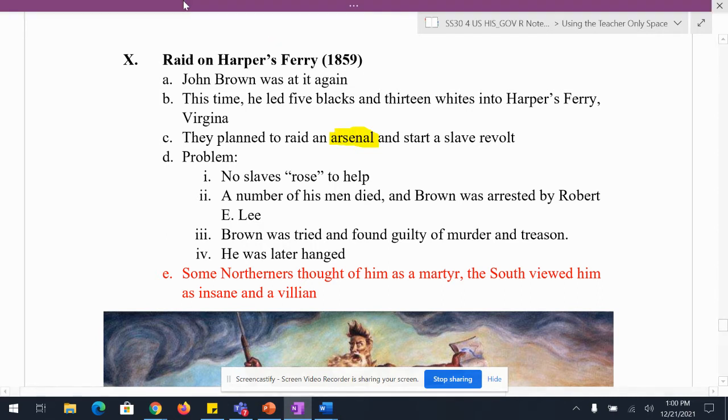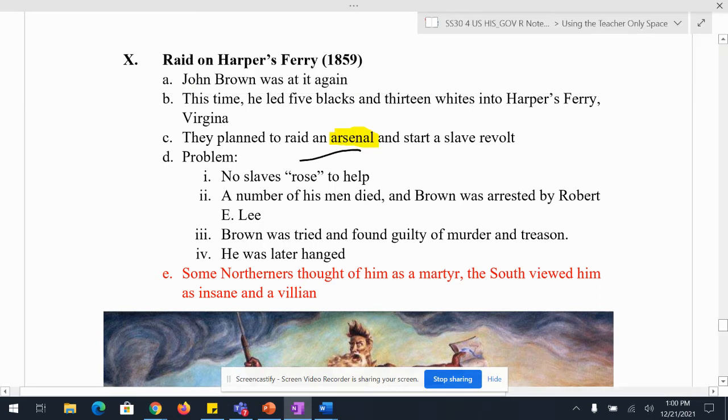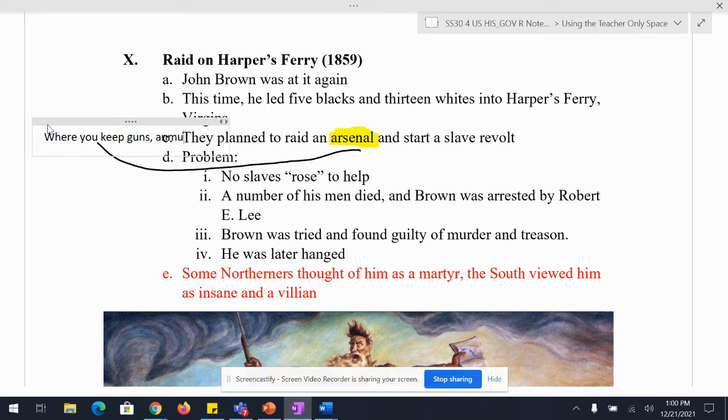To raid an arsenal, and an arsenal is going to be where you keep guns, ammo,